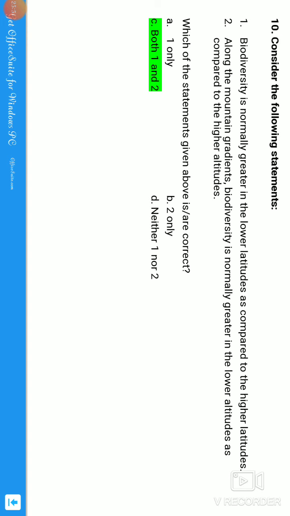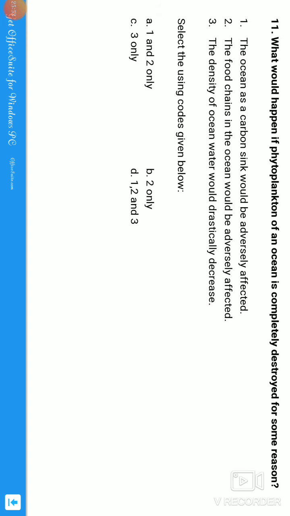Okay, and let us move to question number 11. If you see, what would happen if the phytoplankton of the ocean is completely destroyed for some regions? Guys, phytoplankton means green plants in the ocean. Small microorganisms are called plankton. So plankton has been classified into two parts, that is phytoplankton and zooplankton. Phytoplankton is the small microscopic green plants, and zooplankton is the small microorganisms of the animal type.